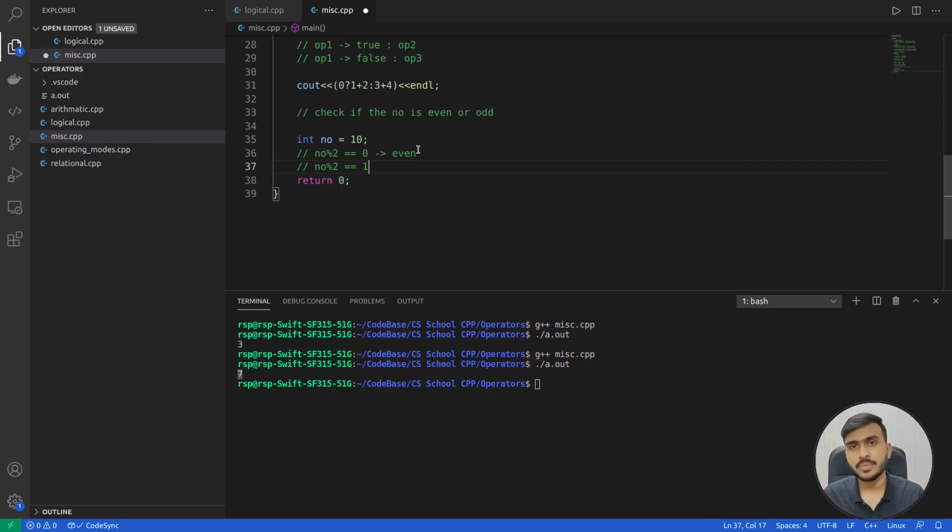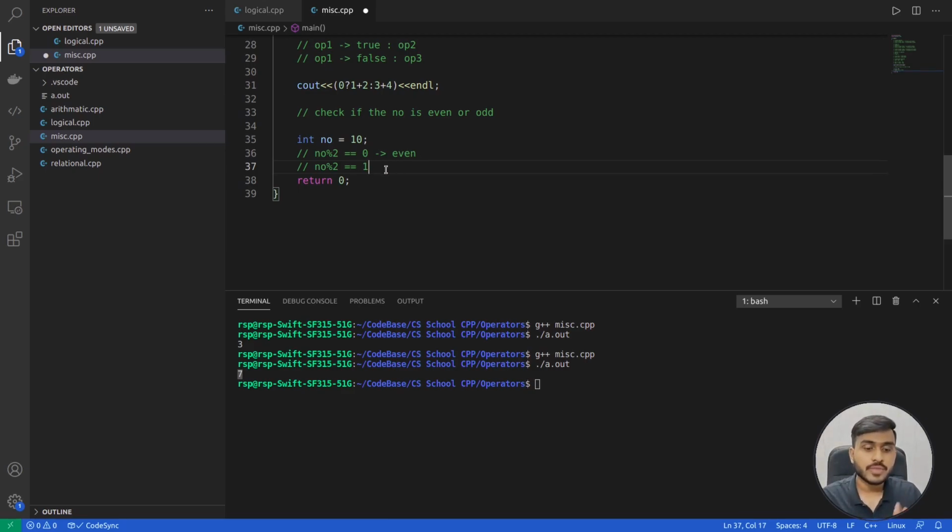Take any number, let's say 10. If you divide 10 by 2, the remainder is going to be 0. Let's take another number, 11. If you divide 11 by 2, the remainder is going to be 1. So whenever you divide any number by 2, there are only two possible remainder values, 0 and 1. This is true for any divisor. Let's say you are dividing by 3, then the possible remainder values will be 0, 1 and 2. In our case we are dividing by 2, so the possible remainder values are 0 and 1. If the number is even, the remainder is going to be 0. If the number is odd, the remainder is going to be 1.